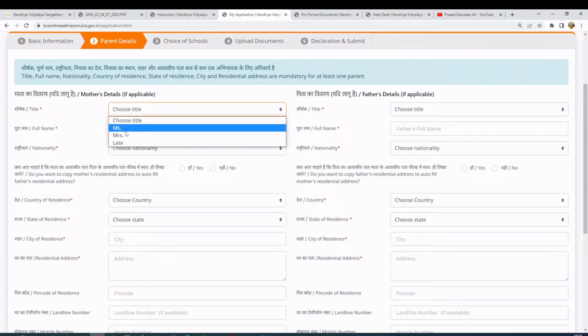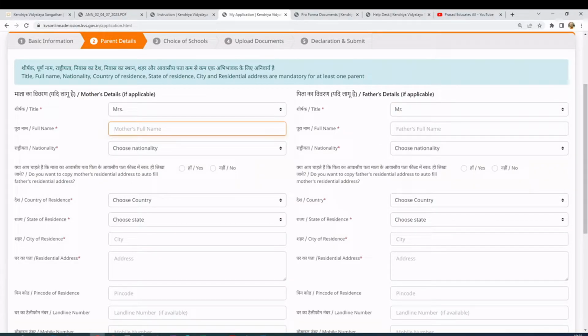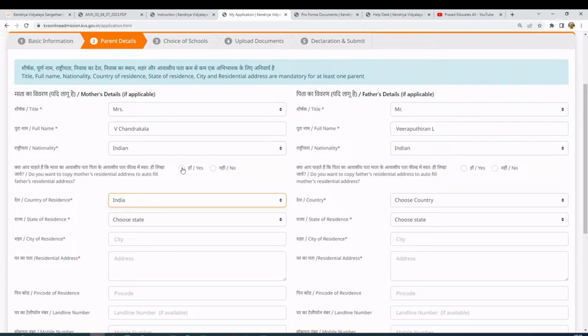Okay, so here you have to enter the parent details. Mother's full name, so let me enter the child's mother's name here. And the father's name. Choose the nationality, Indian. So here this question asks, do you want to fill both the same address? Yes, because we both stay in the same place.